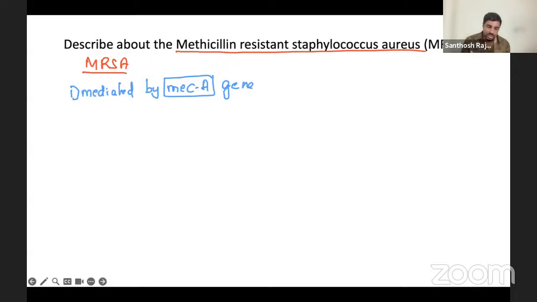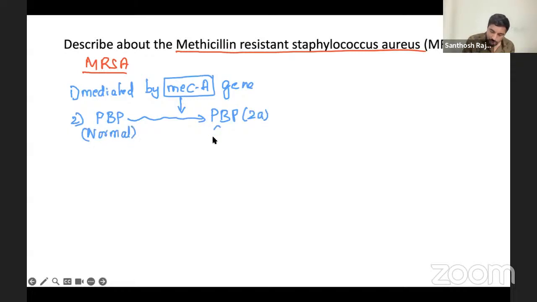What does this gene do? It converts the normal penicillin binding protein PBP2 into PBP2A. This is the normal one, and this becomes abnormal.